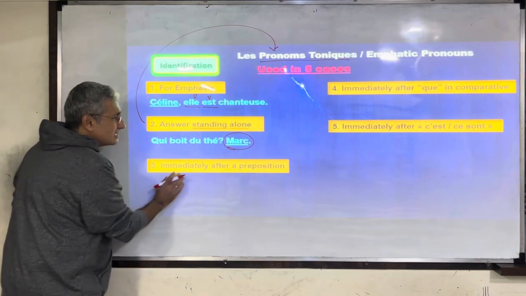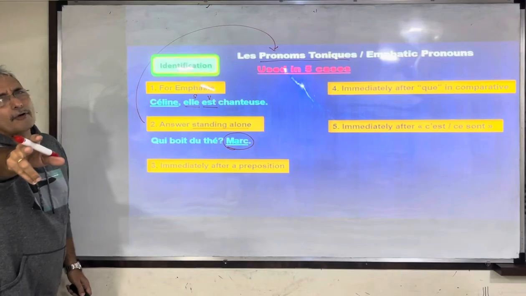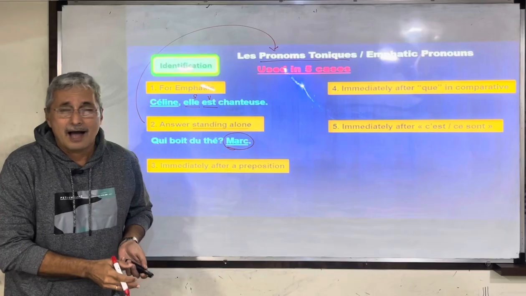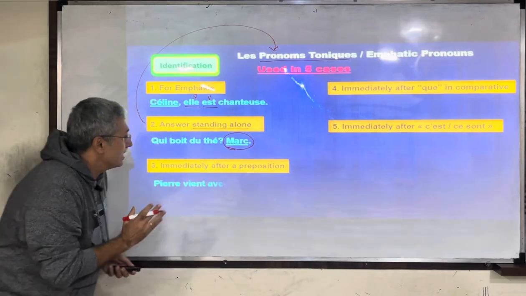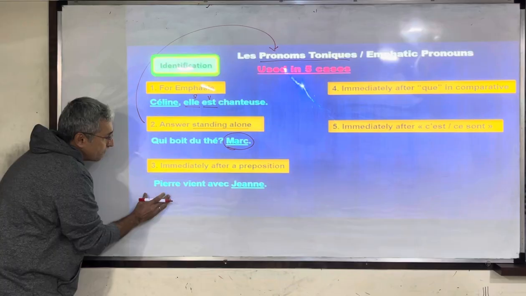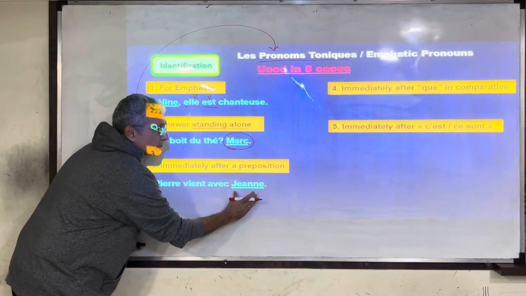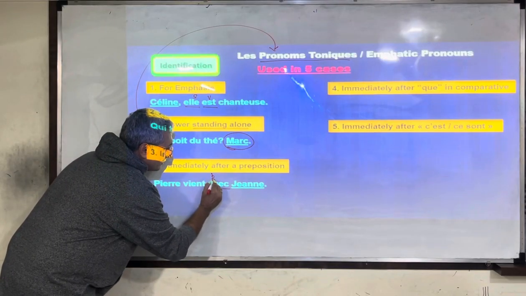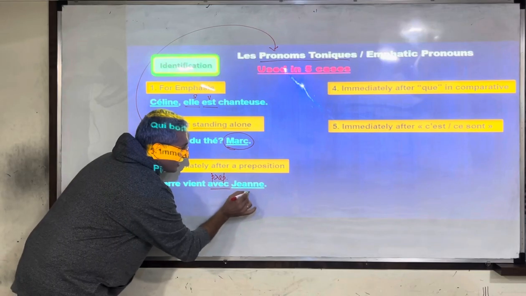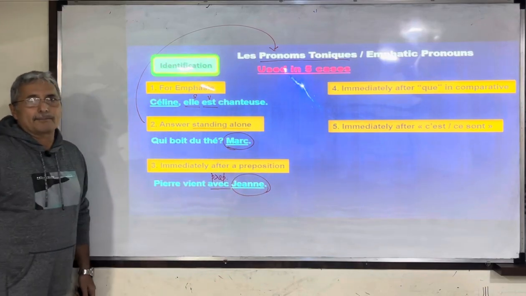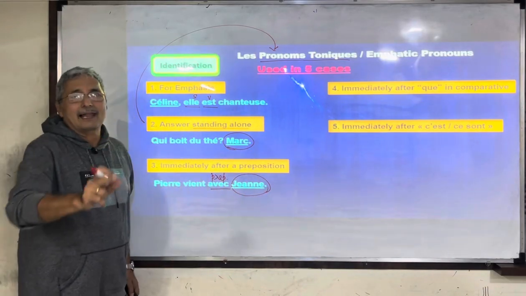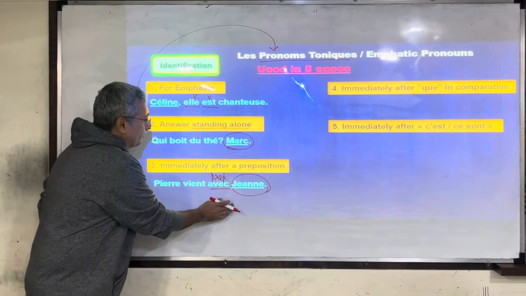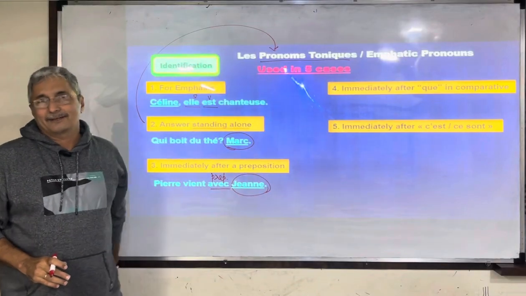Third, immediately after a preposition. We already saw that in that example. Pierre envoie le gâteau à sa mère avec Marie. Immediately after a preposition, Marie comes with avec. With is a preposition. Yes. So Marie is immediately after the preposition. When this noun needs to be replaced, Marie will be replaced by a pronotonic.